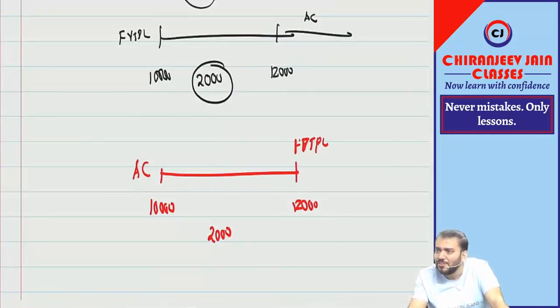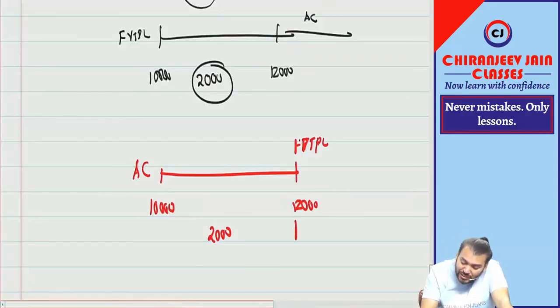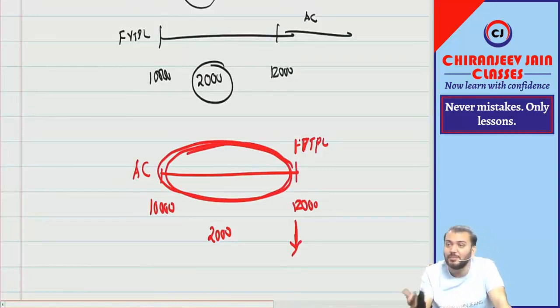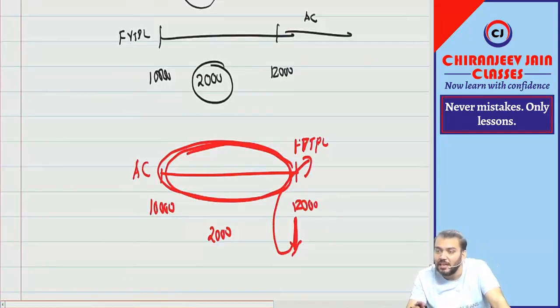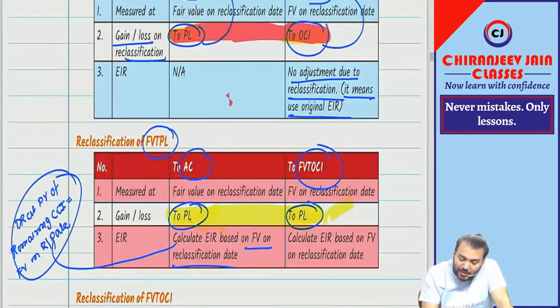No. Means now whatever gain is accumulated is as on this date, because this gain we have never transferred to PL or OCI as it was AC. In AC there was no fair value gain or loss. Means this gain relates to the date of reclassification. Now it becomes FVTPL, so this will be transferred to PL. And if it becomes FVTOCI, it will transfer to OCI. Have you understood? I hope you understood now why it is PL and OCI, and why it is PL.